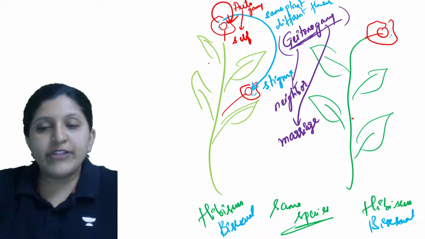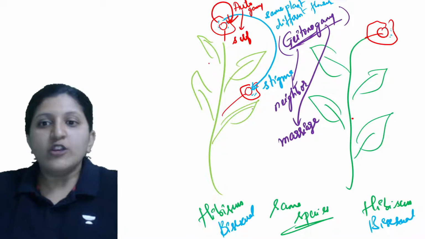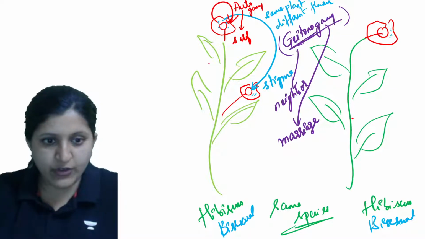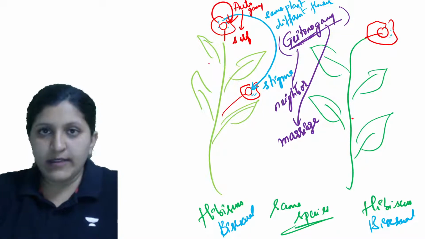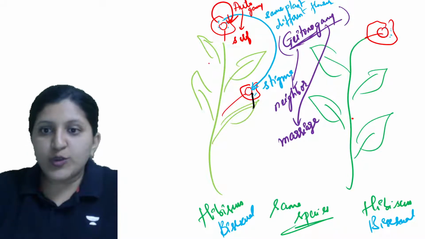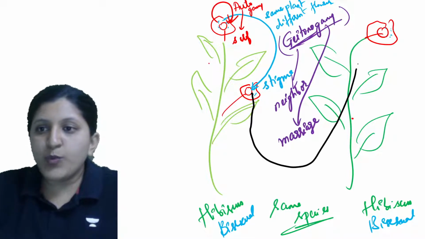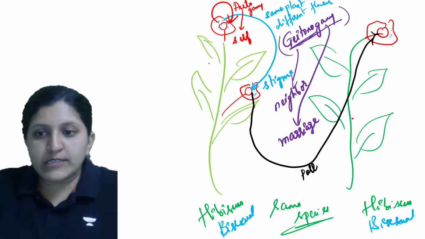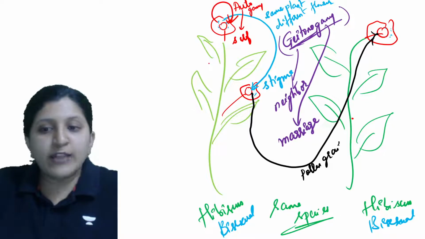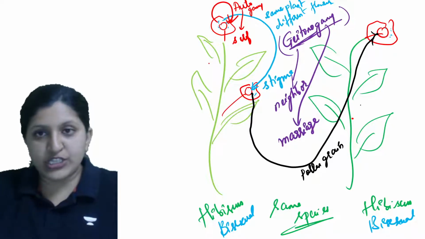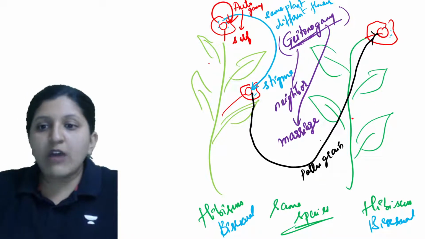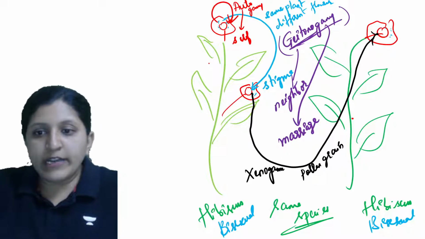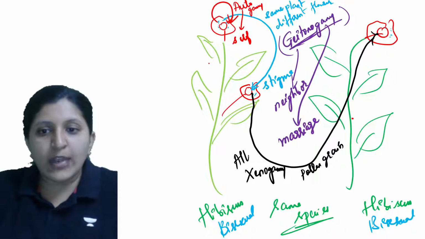Now we'll take another example. From here, what can happen? The pollen grain from the anther here moves to the other plant. The pollen grain movement is occurring from this plant to another plant of the same species, a different plant. This we can mention as xenogamy, or it can also be called allogamy.